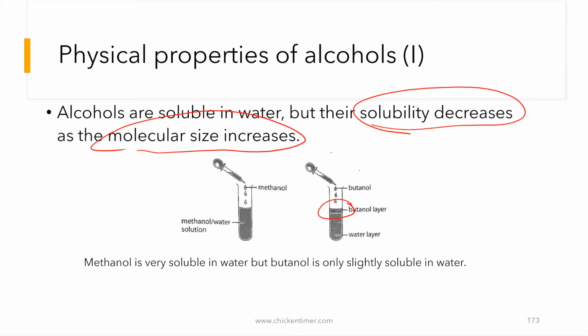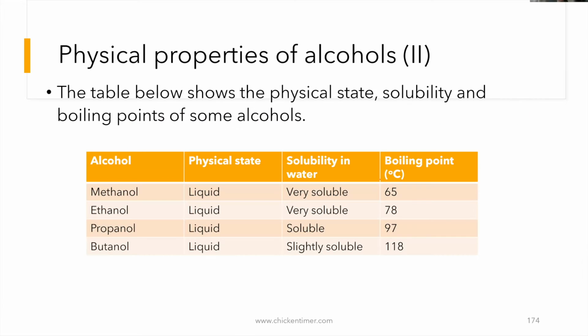If it's butanol and water, you will see that it is only slightly soluble, and you have one layer accumulating on top. So all are soluble in water, but solubility decreases. That means only the first few are soluble, and after that it's going to be less and less soluble. But you only need to know 4.